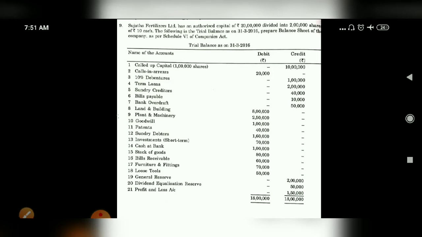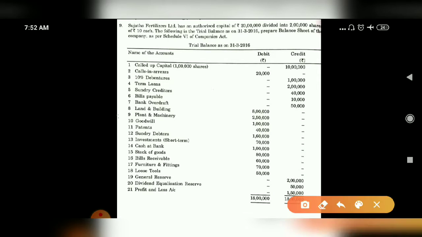Once you have studied the final account format which was given to you in the last video, you make it perfect. Once you perfect it, then this particular problem will be very easy for you. In the previous class we have studied one trading and P&L account problem from the question paper 2016, and now also one question paper problem we are solving. Maybe this is also from 2016. So let us understand this particular problem. Let us solve it.